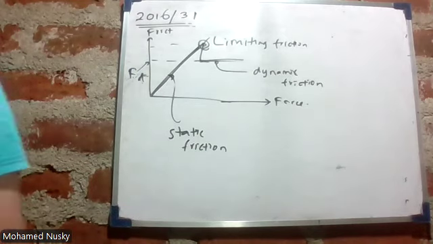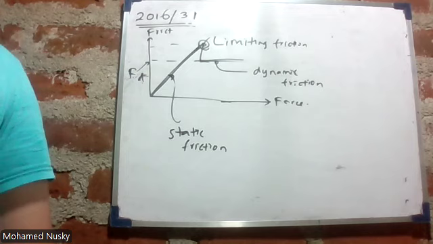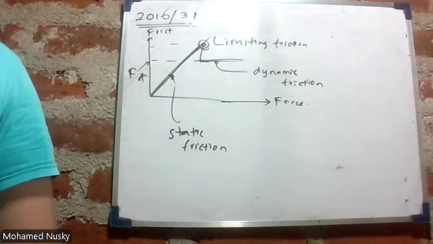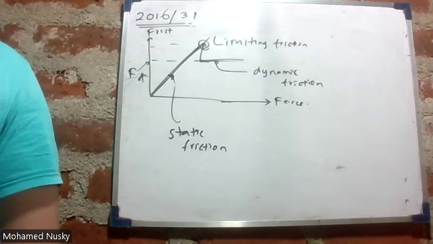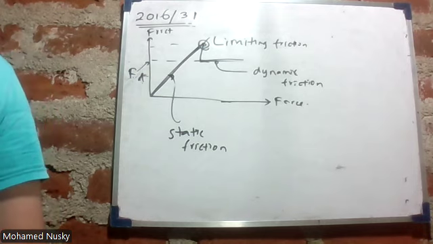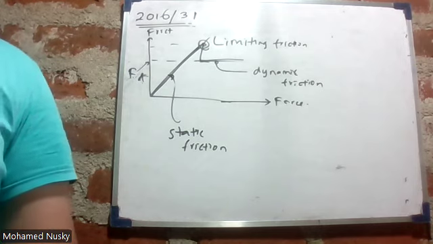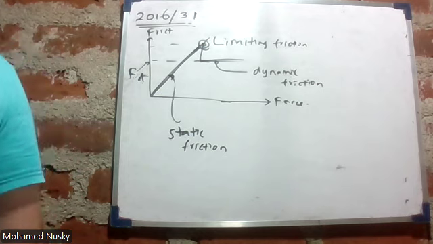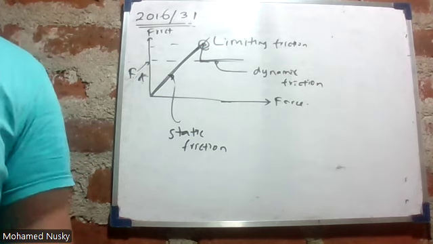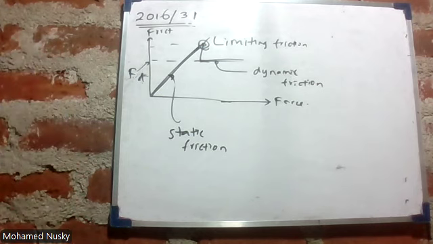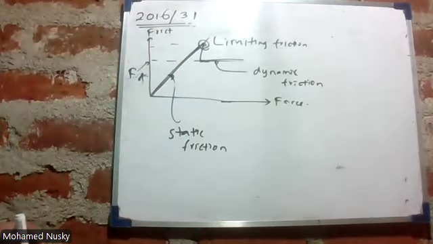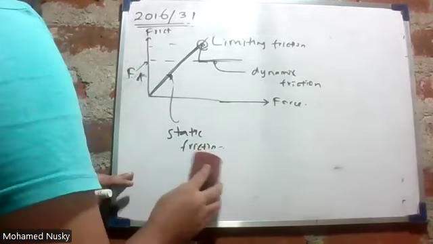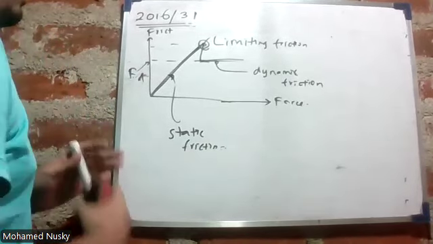Now see the statements, 31st question. First statement, area of the contact surface, no, it's wrong. The normal reaction and the nature of the contact surface, yeah, it's correct. Nature of the contact surface and area of the contact surface, it's wrong. Area of the contact surface and the normal reaction, it's wrong. Not area, two factors: nature of the contact surface and the normal reaction. Therefore, 31st one, answer 2.